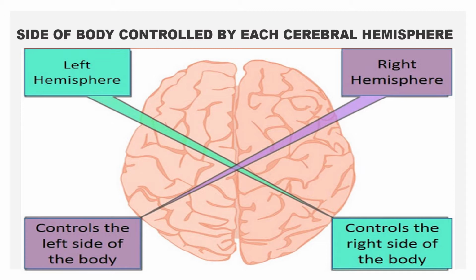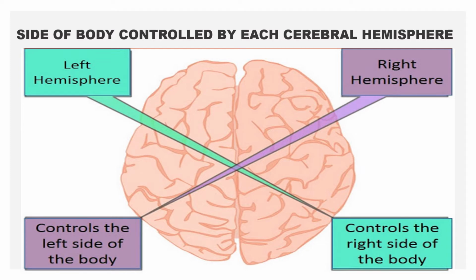Side of the body controlled by each cerebral hemisphere: the left cerebral hemisphere controls the right side of the body, and the right cerebral hemisphere controls the left side of the body. That is, the cerebral hemisphere is always contralateral in control. It controls the opposite side of the body.